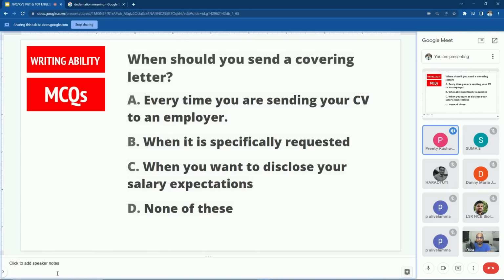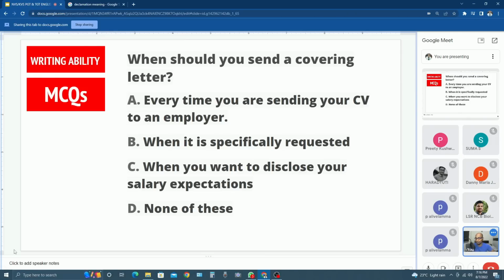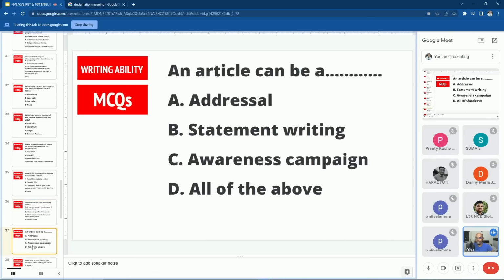When should you send a covering letter? Every time you are sending your CV to an employer, when it is specifically requested, when you want to disclose your salary expectations, none of this. Answer? Sir, every time you are sending your CV to an employer. Correct. Let us go to the next question.